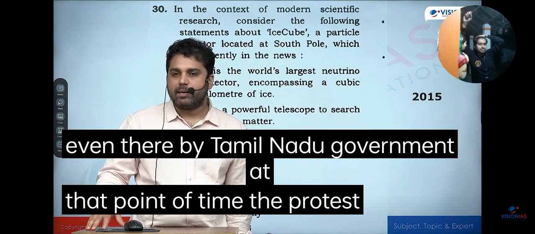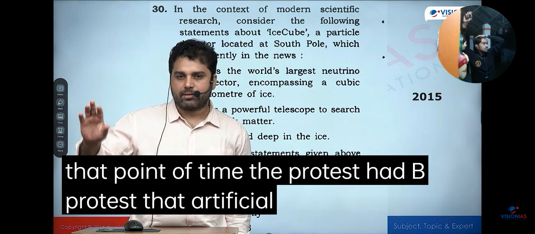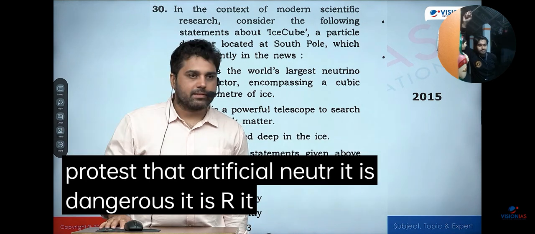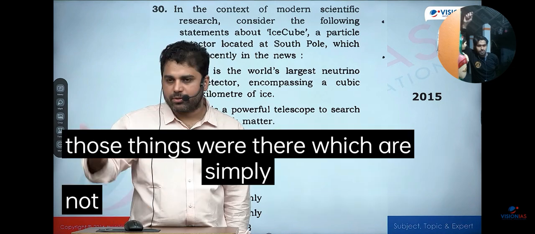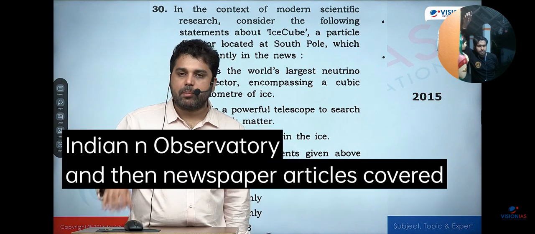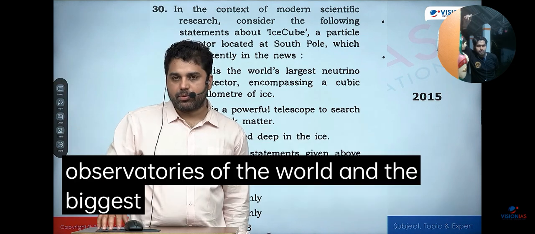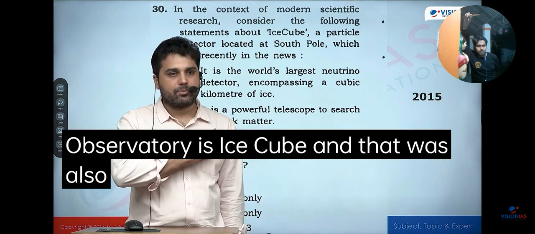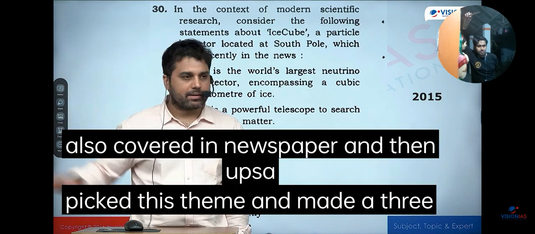At that point of time, the protest was by some non-government groups, claiming that the artificial neutrino is dangerous, it has very dangerous radiation, can cause diseases. All of those things were there, which are simply not true. Right? So there was a lot of protest against the construction of the Indian Neutrino Observatory. And then newspaper articles covered some of the most important neutrino observatories of the world. And the biggest and the largest neutrino observatory is IceCube. And that was also covered in newspapers. And then UPSC picked this theme and made a 3-statement question on it.